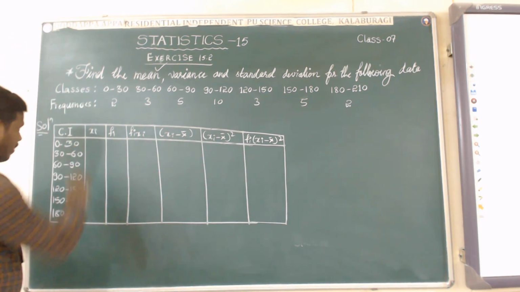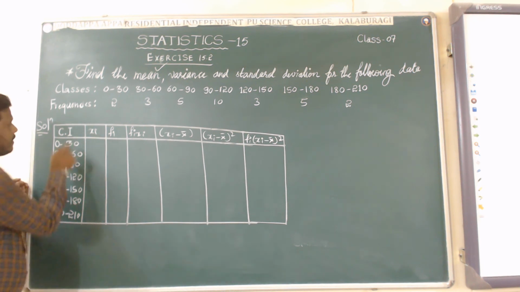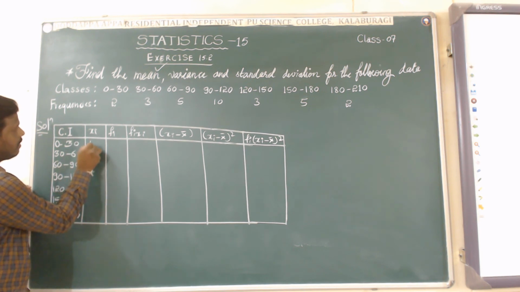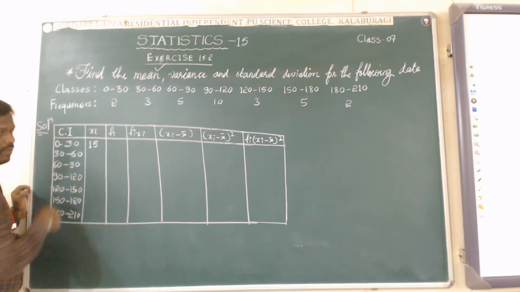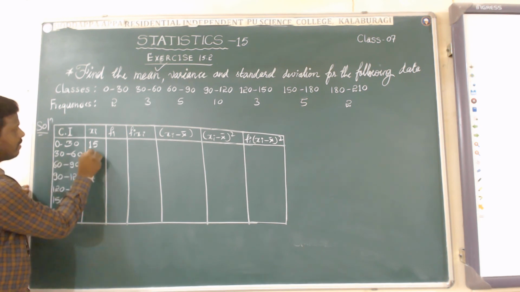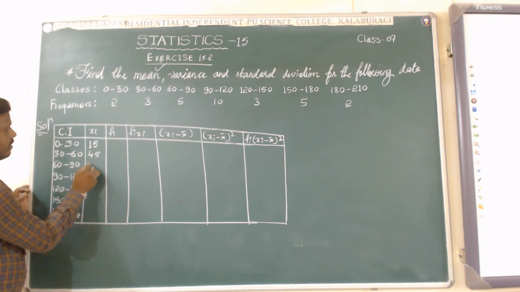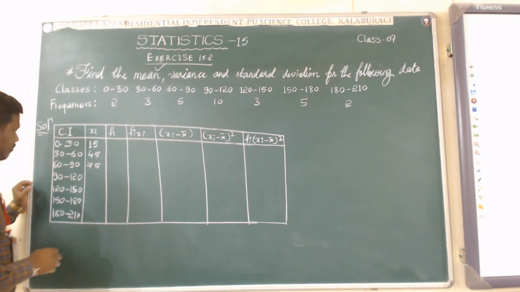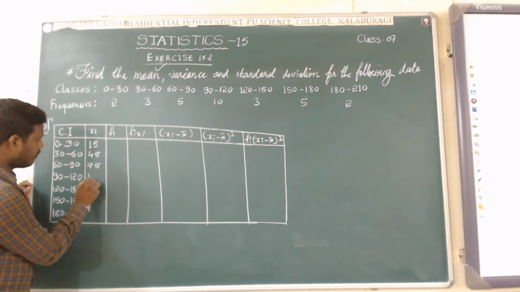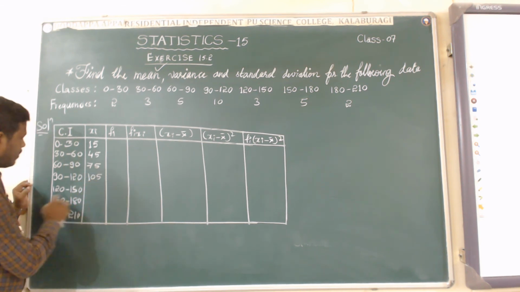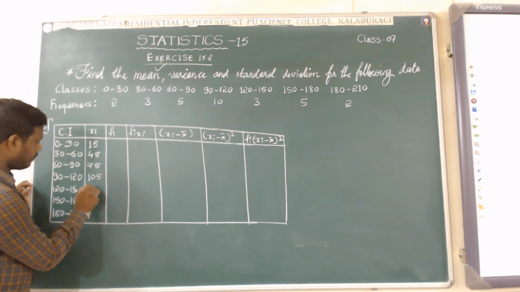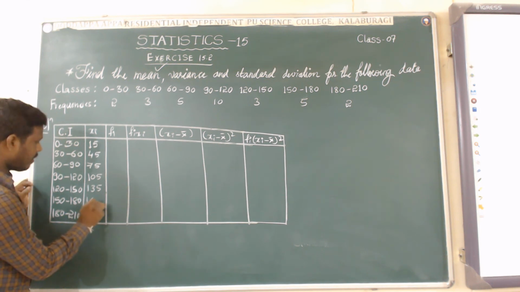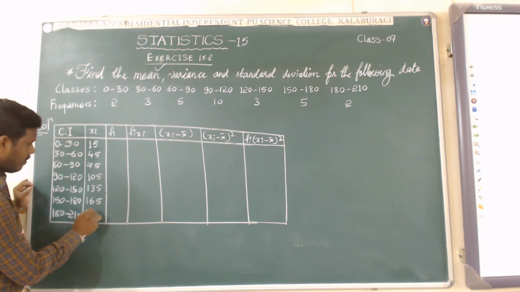Let's see it one by one. How do we find xi? Sum these two and divide by 2 to get the xi. So 0 plus 30 is 30, 30 by 2 is 15. This is the midpoint, the mid value of the sum of these two. This is 45, this is 75, check yourself. This is 105, this is 135, this is 165, and this is 195.